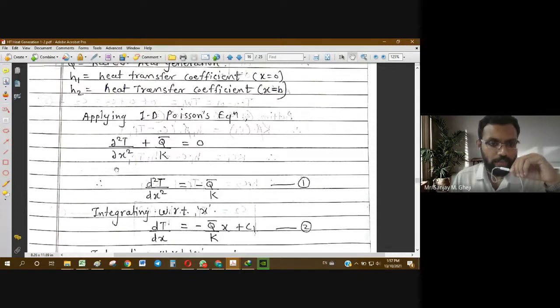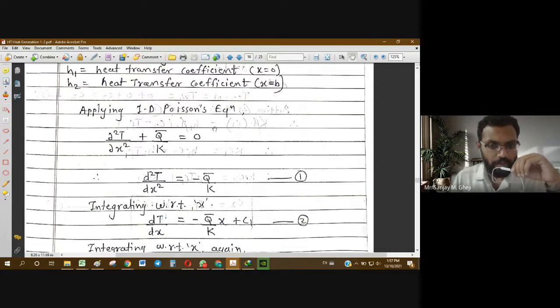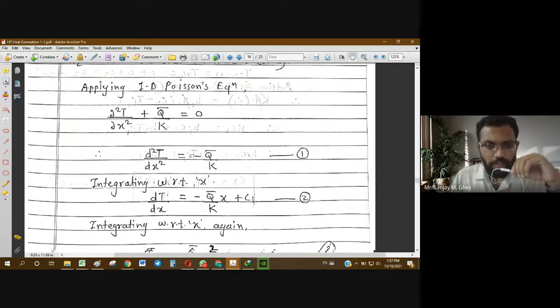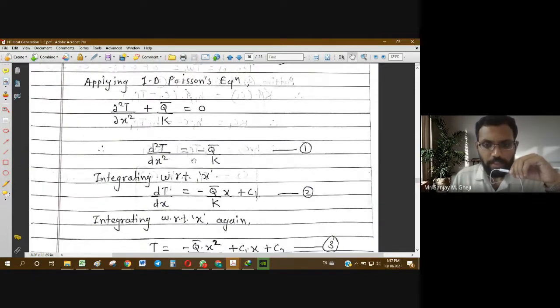So d squared T by dx squared plus q bar by k equals 0. Equal to 0 means it is steady state. As usual, we will move on to the mathematical derivation. So d squared T by dx squared is equal to, shifting to the right, minus q bar by k. This is equation number 1.